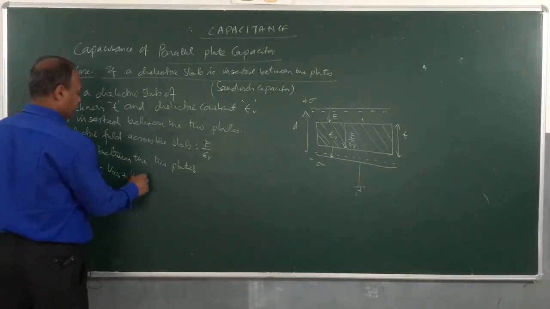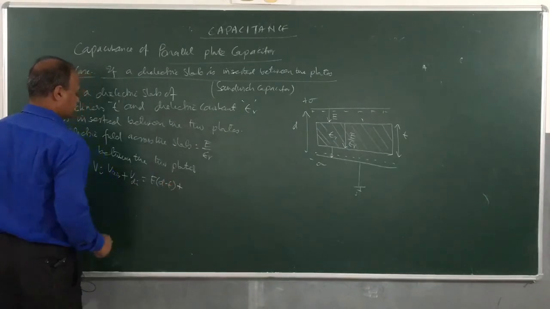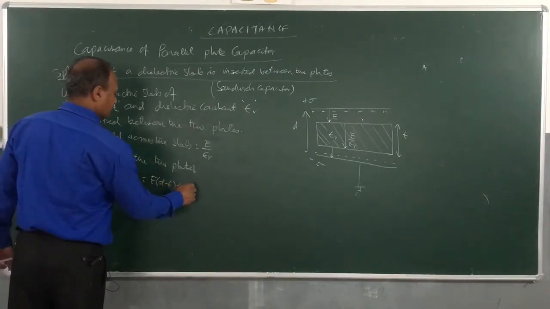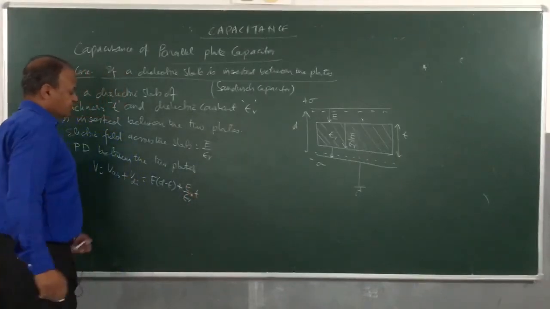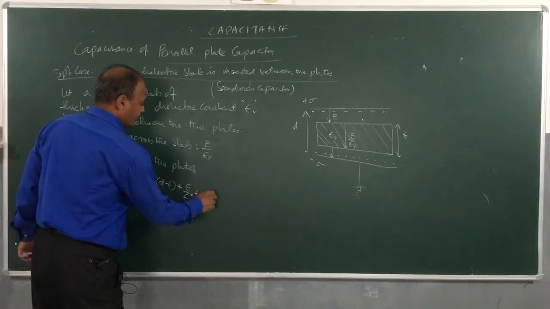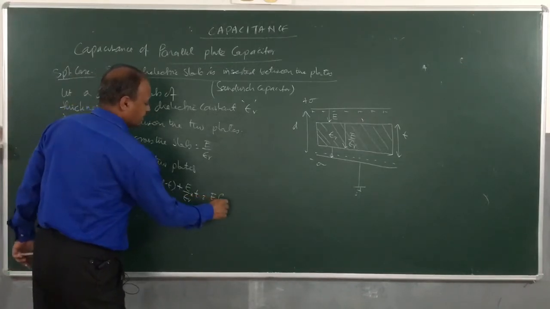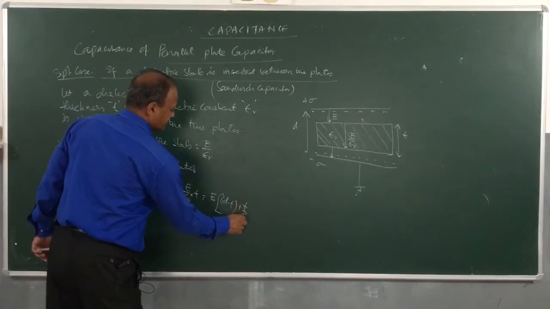So V in air will be E into D minus T plus E by epsilon R into the thickness T. So you can see from here we can take E common, then what do you get here? E times D minus T plus T by epsilon R.